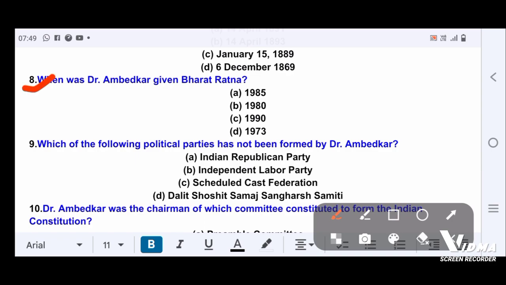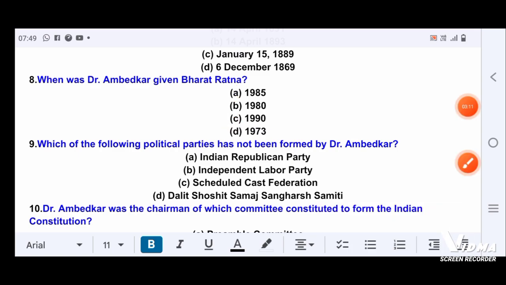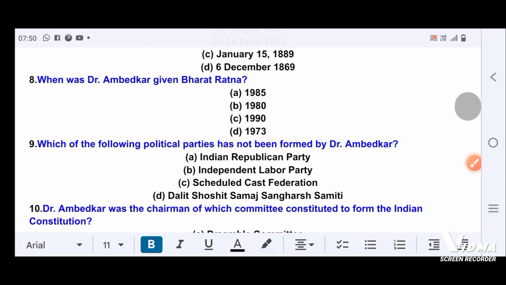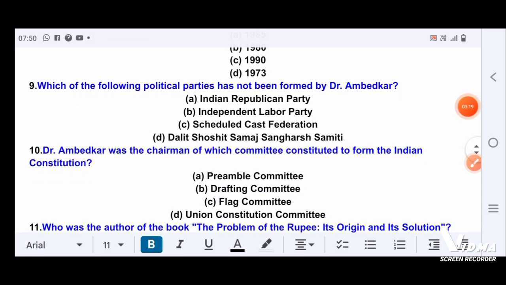Next question. When was Dr. Ambedkar given the Bharat Ratna? Option A, 1985. Option B, 1980. Option C, 1990. Option D, 1973. Correct answer is option C, 1990.